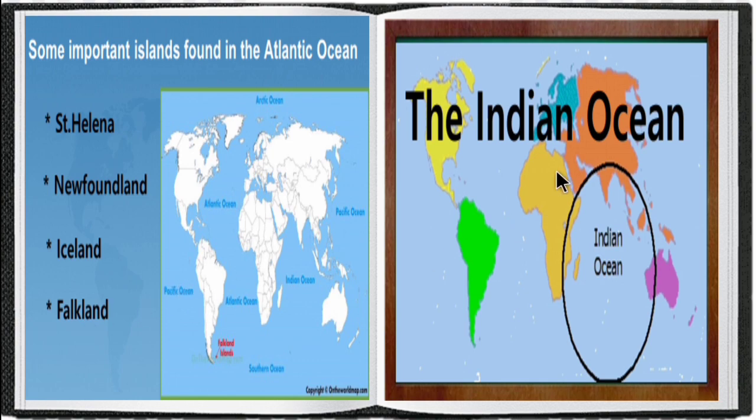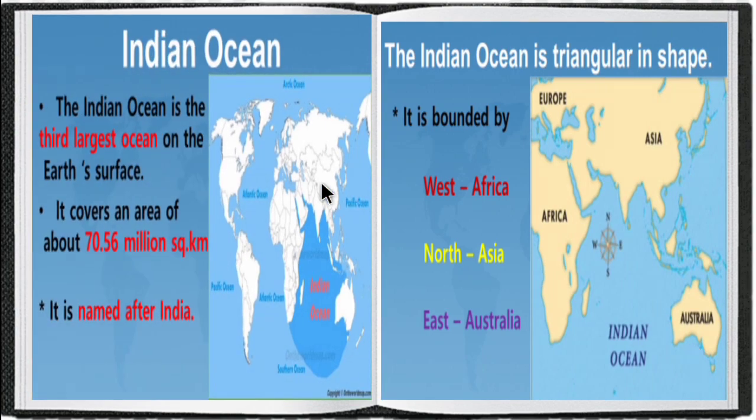Next, move on to the Indian Ocean. The Indian Ocean is the third largest ocean on the Earth's surface. It covers an area of about 70.56 million square kilometers and it is named after India. The Indian Ocean is triangular in shape.